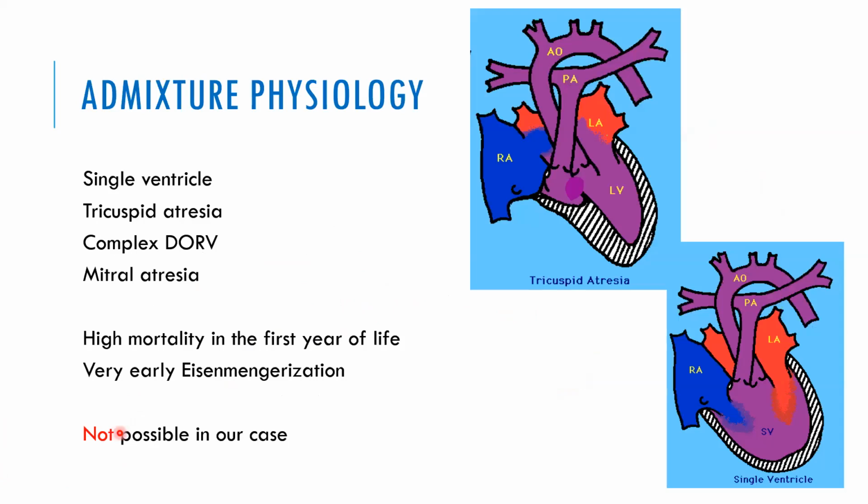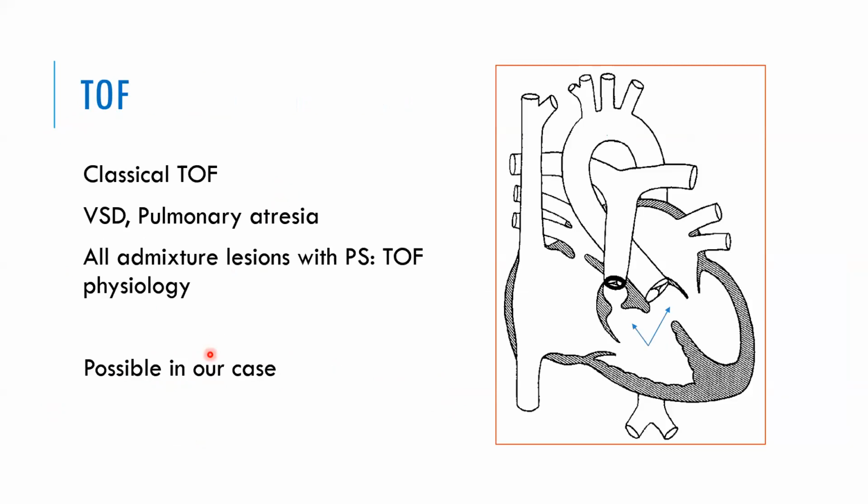Now, admixture physiology: single ventricle, tricuspid atresia, complex DORV, mitral atresia, all these come under admixture physiology. They also have high mortality in the first year of life. For example, if a single ventricle child doesn't undergo PA band by 3 to 4 months, as early as 7 to 8 months, he may become inoperable. That means even a simple PA band he will not tolerate, and the majority will die before 2 years. So we are not going to consider an unoperated admixture physiology in our case.